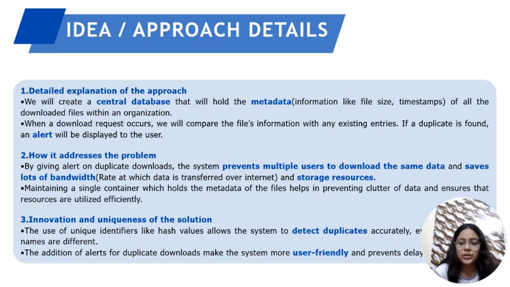Now, coming to the problem statement, many organizations frequently experience duplicated file downloads, wasting storage and network resources. The solution focuses on these components. Firstly, a central database. We have proposed a central database to store metadata, that is, file size and timestamps of the downloaded files. Secondly, duplicate detection. Each time a download occurs, our system compares the file's metadata with the existing entries. If a duplicate is detected, the user receives an alert.